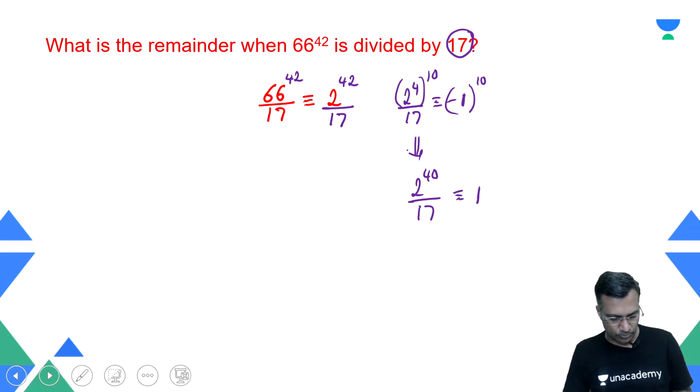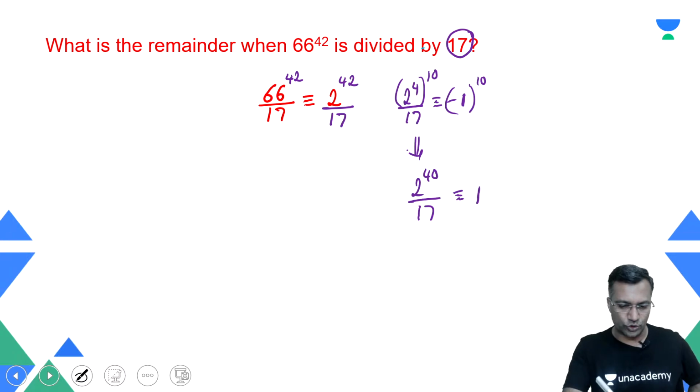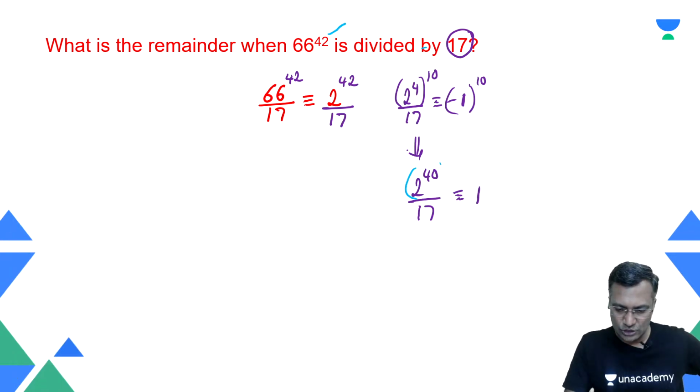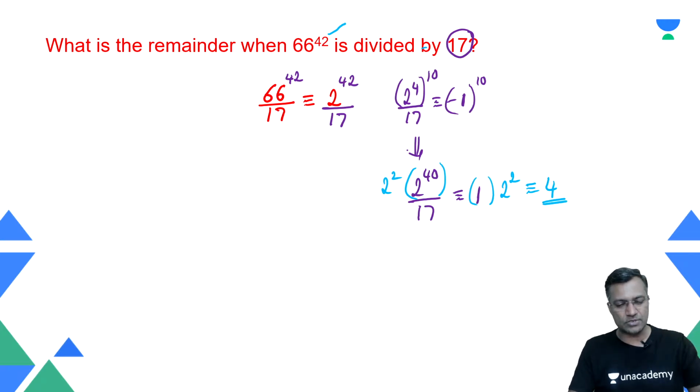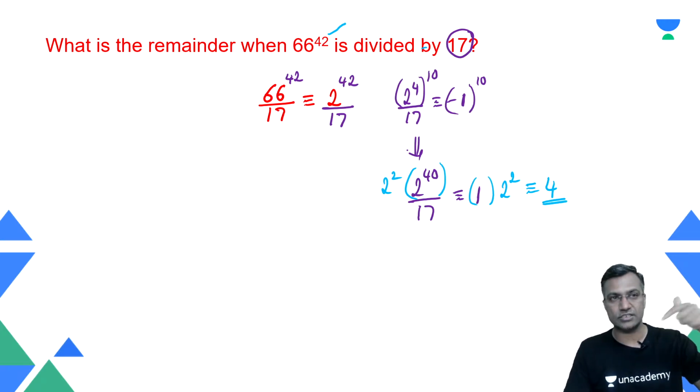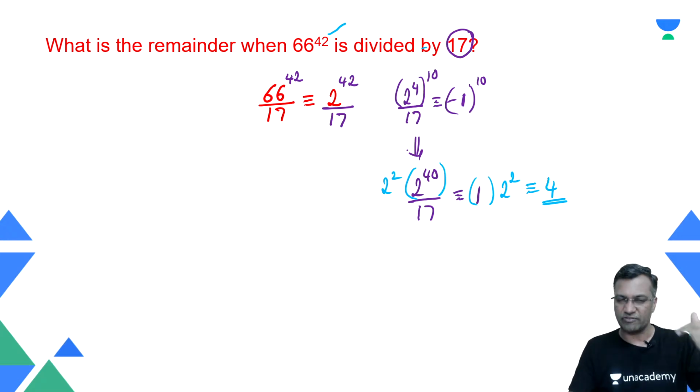But the point is, you are supposed to be reaching up to 42. You've got to reach 42, and hence you say that I will multiply the number by 2 power 2. Thereby, you have to multiply the remainder also by 2 power 2, and hence your answer becomes 4. Technically, after some time, these kind of questions you can churn out in your mind itself. But for the time being, get the concept very clear.